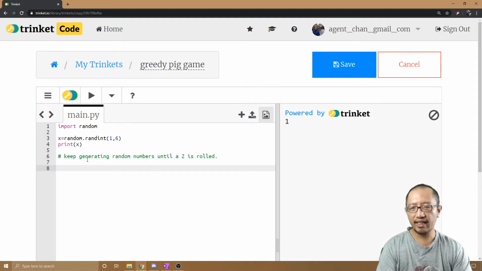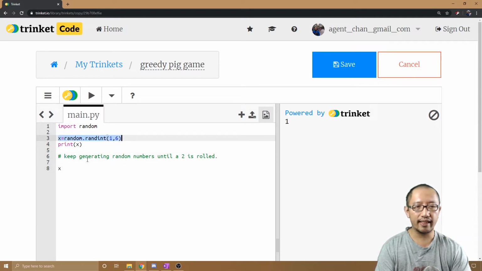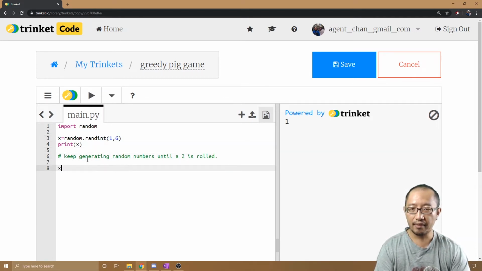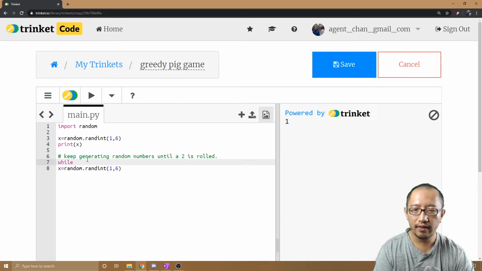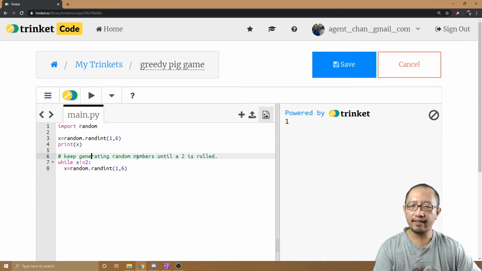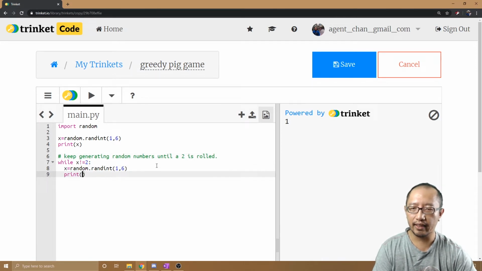So what does that mean? That means that I'm going to keep generating this: x equals random int 1 to 6. I'm going to keep doing this until a 2 comes up. So I'm going to say while x does not equal 2, I'm going to keep doing this. While x does not equal 2, I'm going to keep doing this, and I'm going to print it.